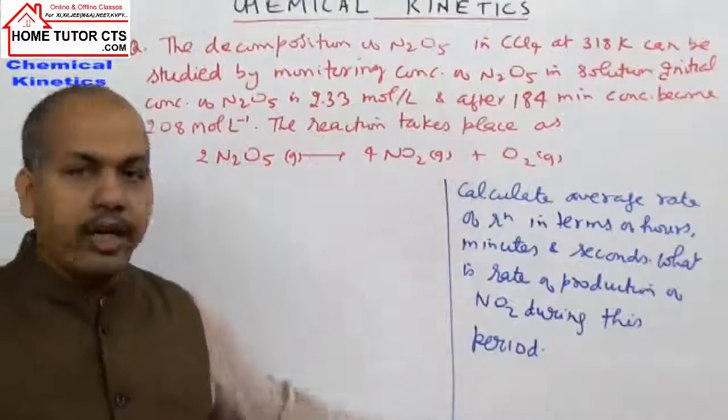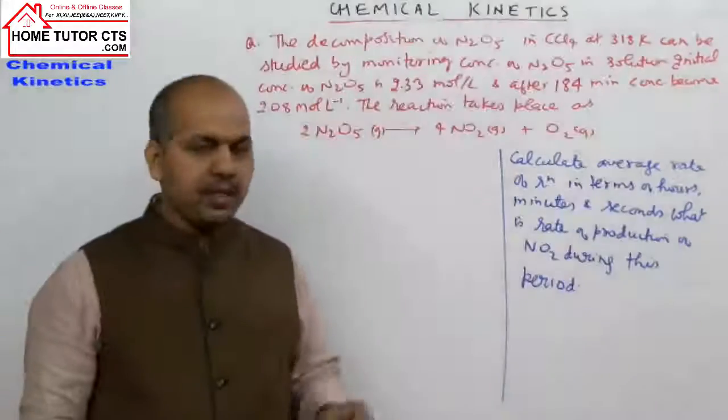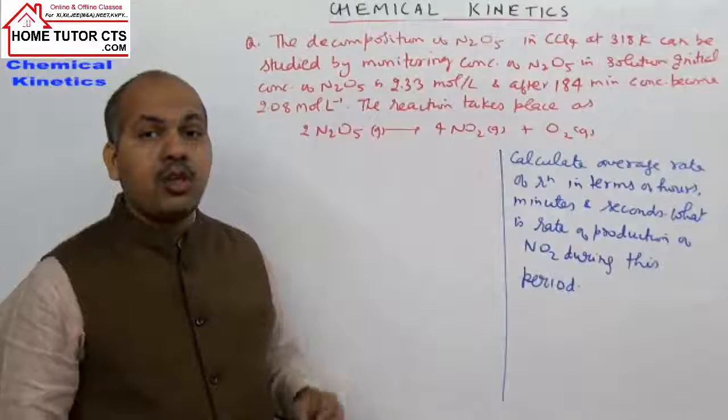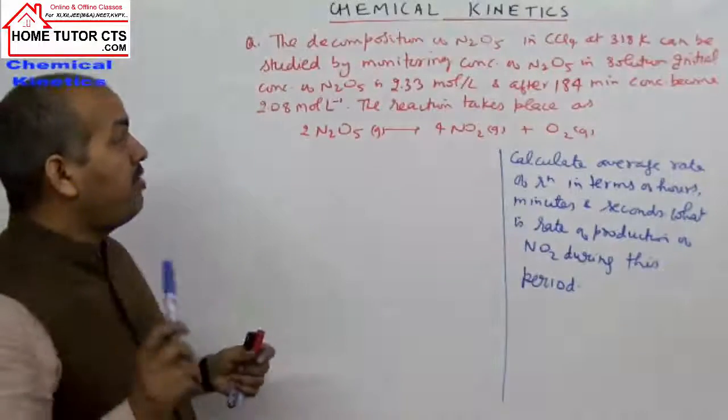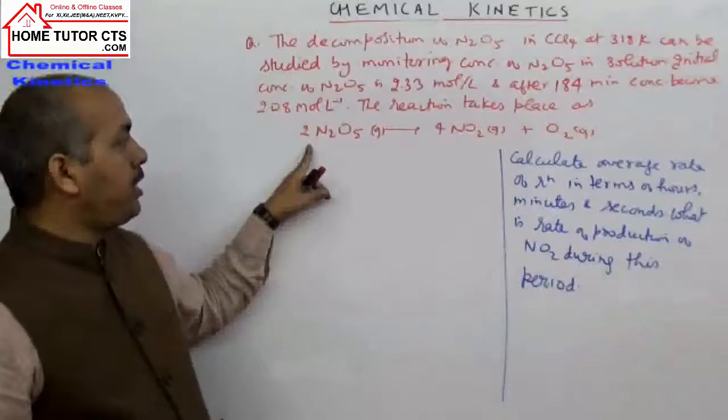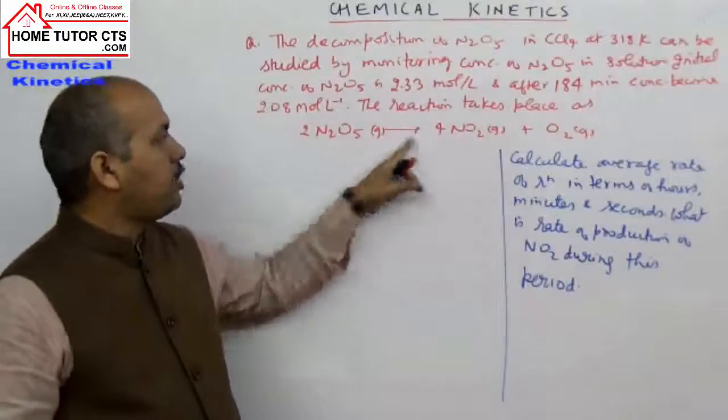Try this question yourself. Done? Now let us come to the solution part of this question. The average rate of reaction can be written in terms of either reactant or products.